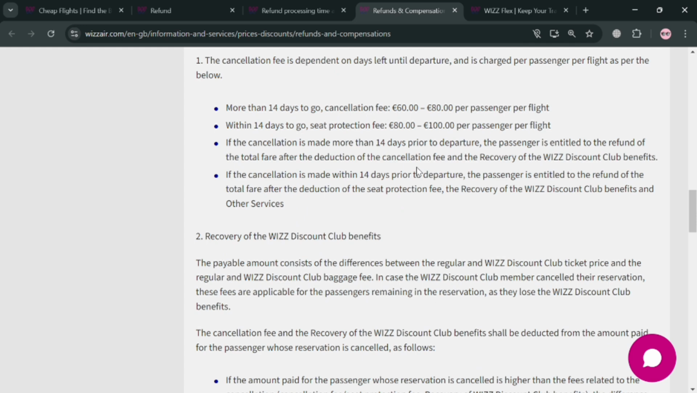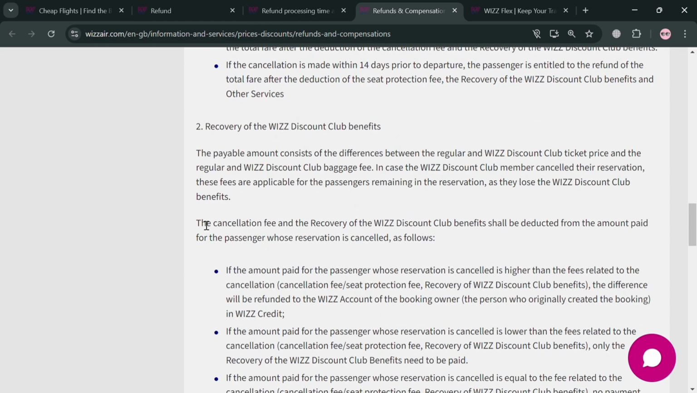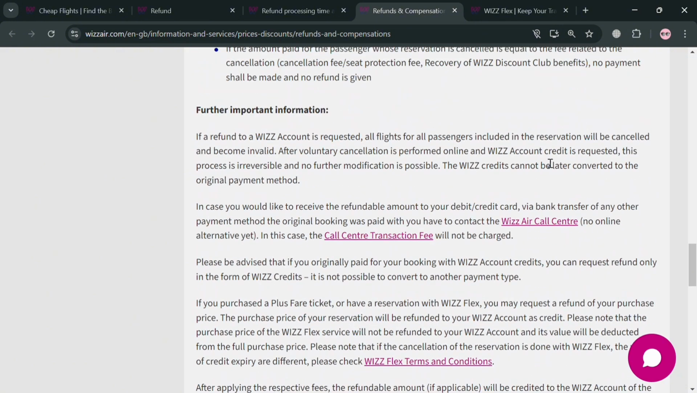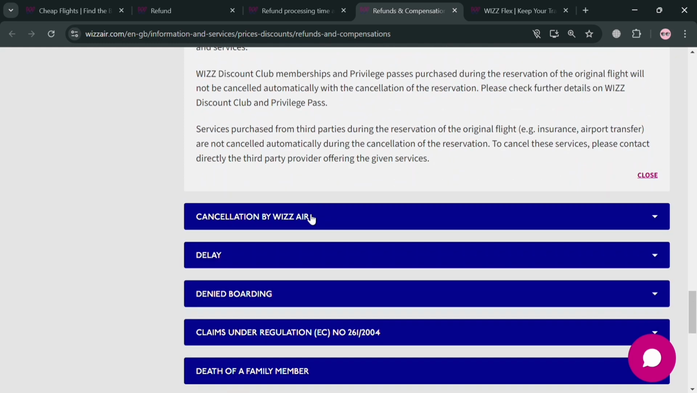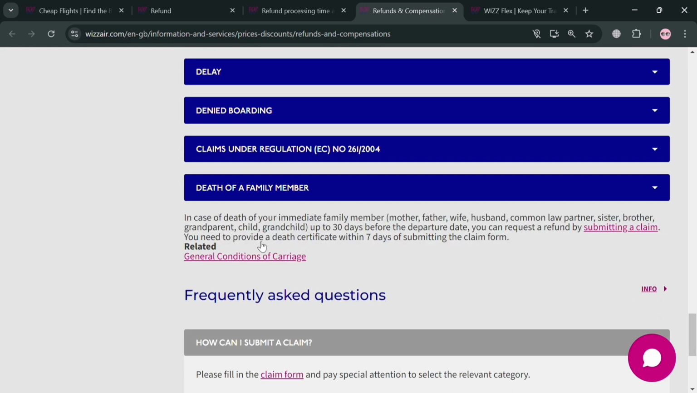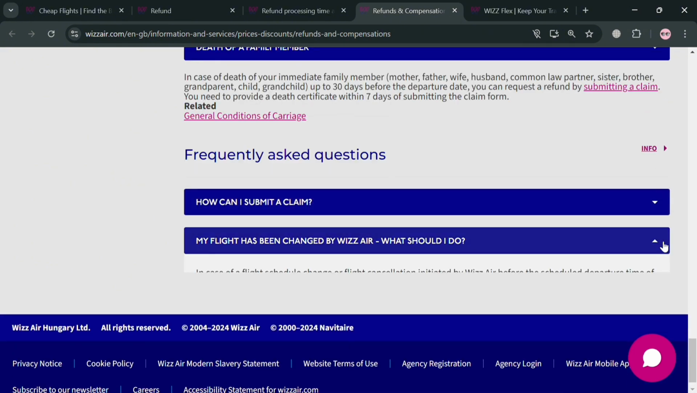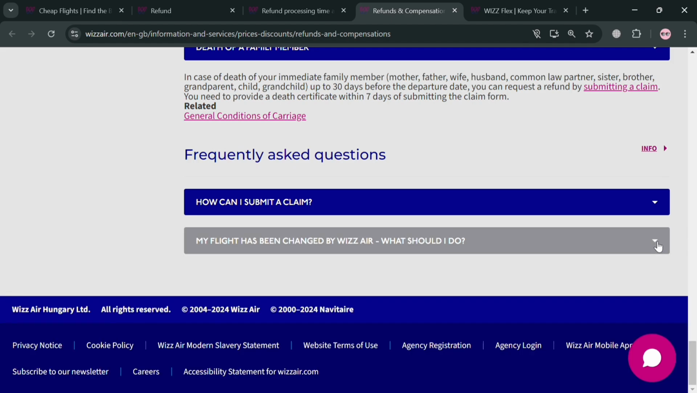Well, if the cancellation is made within 14 days prior to departure, the passenger is entitled to the refund of the total fare after the deduction of the seat protection fee, the recovery of the Wizz Discount Club benefits, and also other services. So that's basically one of the things that you need to remember before requesting a refund for your voluntary cancellations. And from here, it will show you some other important information that you need to understand before doing a refund. Well, if you have other concerns or questions, you could also go to this frequently asked questions section, and each question has its corresponding answer by simply clicking the question in here.